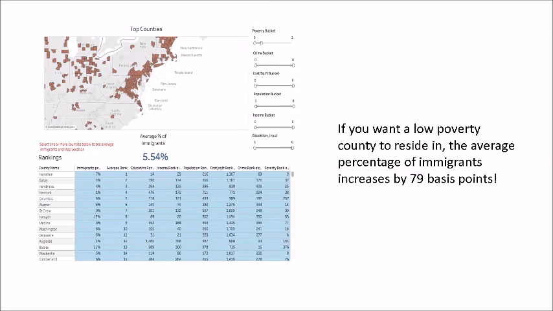Let's consider the poverty factor. If I wanted to identify the low poverty neighborhoods, the average immigrants percentage in the top 10 counties that were average rank was found to be 5.54%, an increase of 79 basis points when compared with the national average across counties.